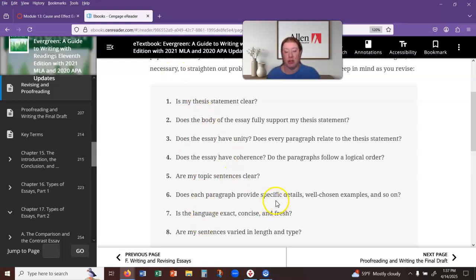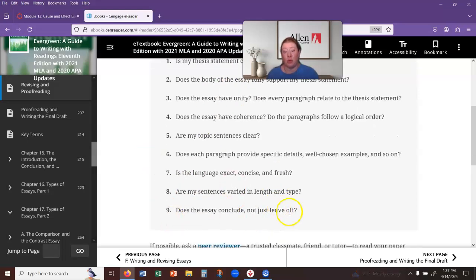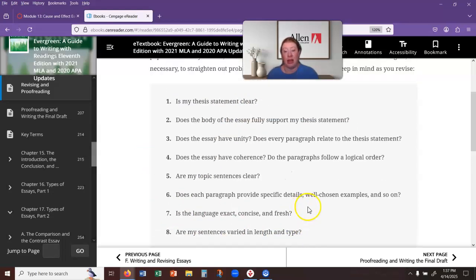Just number your answers. Now, some of these questions are kind of yes or no questions. So is my thesis statement clear? My answer might be yes or it might be no. However, I don't want you to just give me a yes or a no. I want you to actually answer the question in a full statement. So yes, my thesis is clear, or no, my thesis is not clear, and then what do I need to add? At least one of these questions needs to have an answer that gives you something to work on.